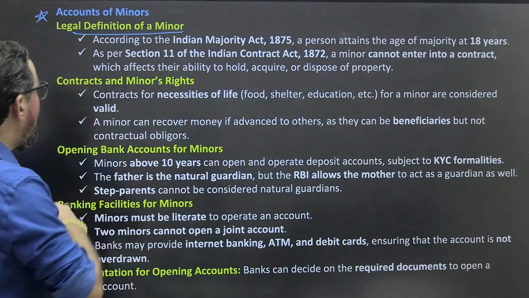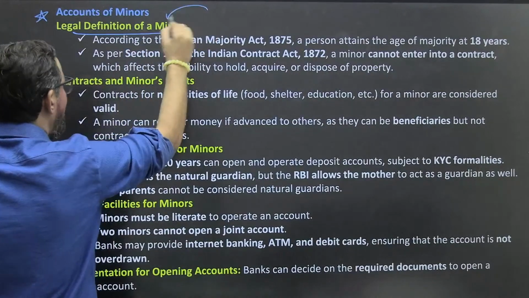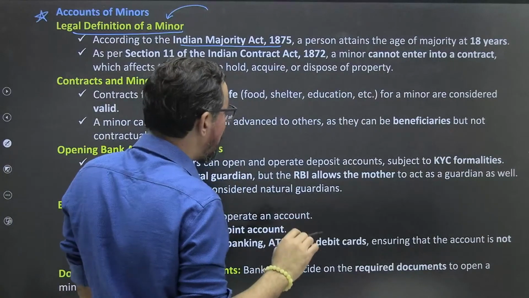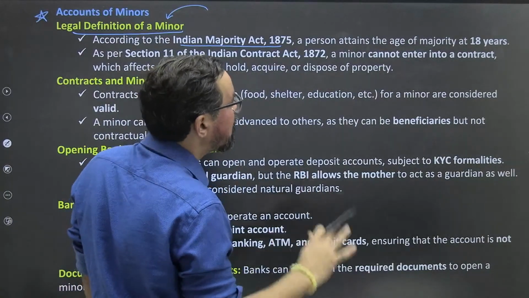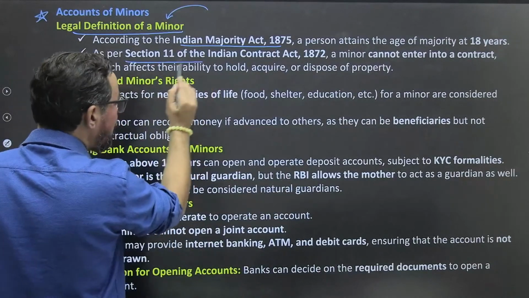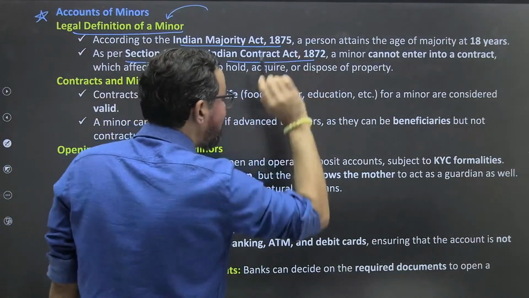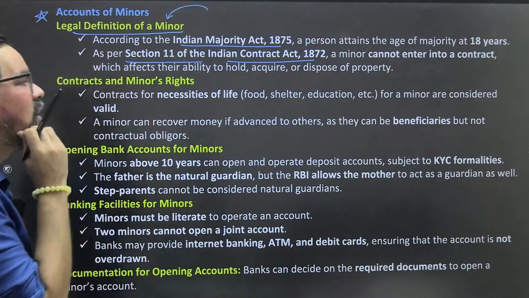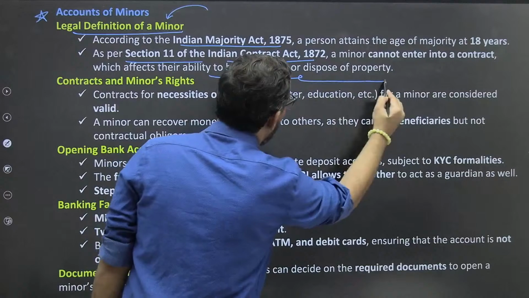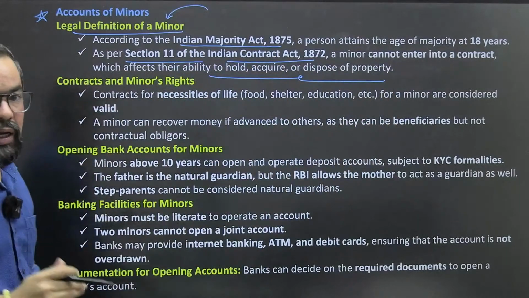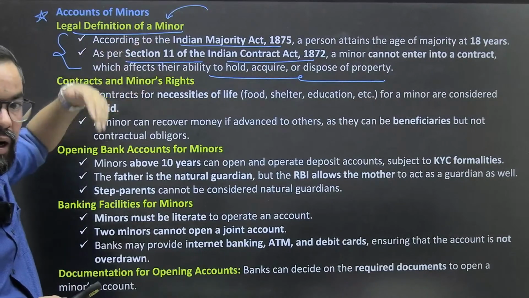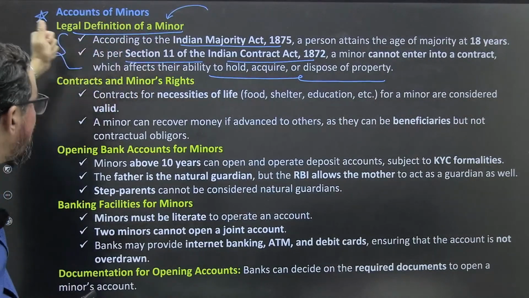So who is a minor? According to the Indian Majority Act 1875, a person attains the age of majority at 18 years. As per Section 11 of the Indian Contract Act 1872, a minor cannot enter into a contract which affects the ability to hold, acquire and dispose of property. So these two acts generally define minors in the Indian law context.